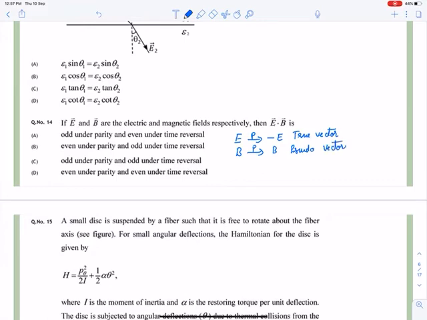So now if I apply parity, then obviously it will be odd, minus E dot B, due to this minus sign.